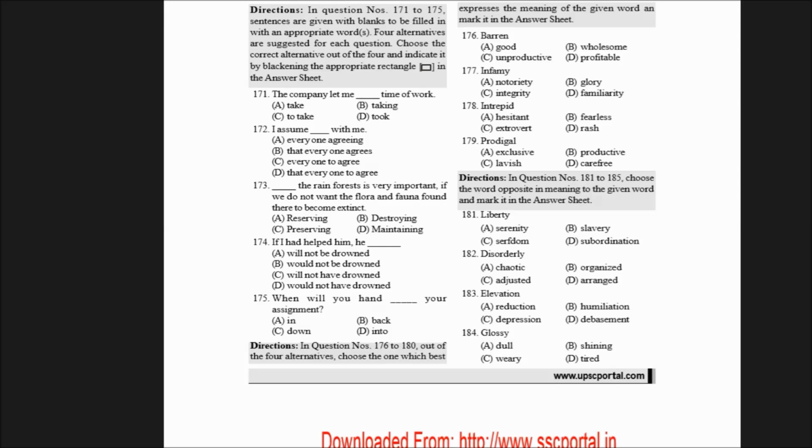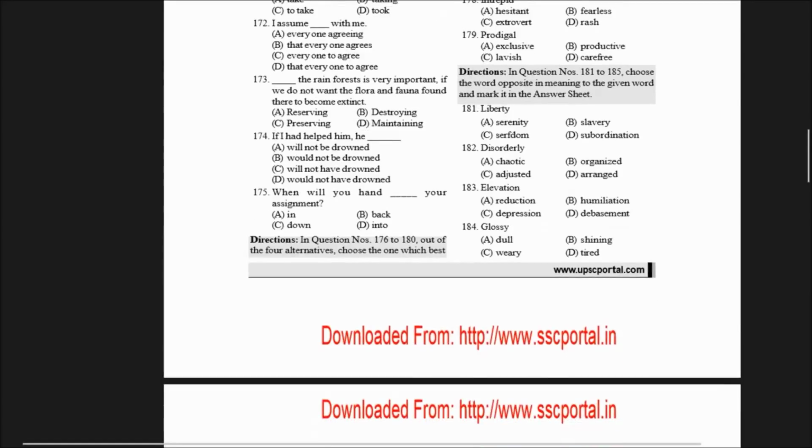Now let's move on to antonyms. Liberty. What does liberty mean? Liberty means a state in which people are free, and the opposite of that would be slavery. Next is 182. Disorderly. Disorderly means that which is not in order, and the opposite of that would be arranged.